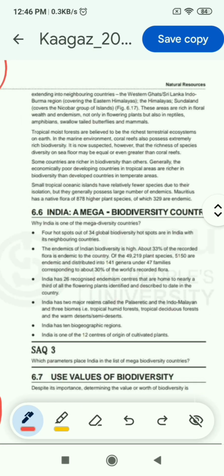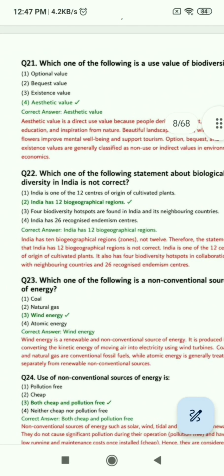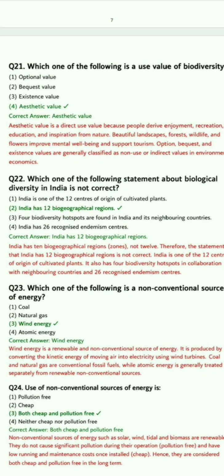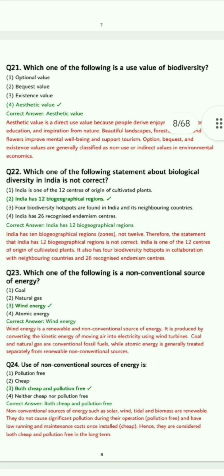In this you can see the other three options: 4 biodiversity hotspots are in India with its neighboring countries. India has 10 biogeographical regions. So this is incorrect in the options. You can see this line: India has 10 biogeographical regions. The incorrect option is 2, which says India has 12 biogeographical regions, which is not true. There are 10 biogeographical regions.